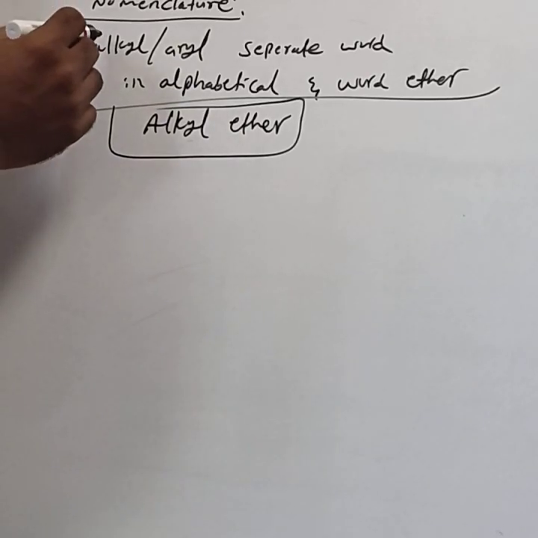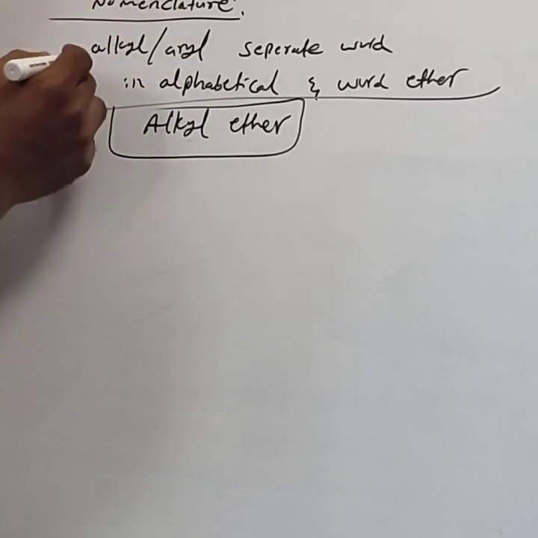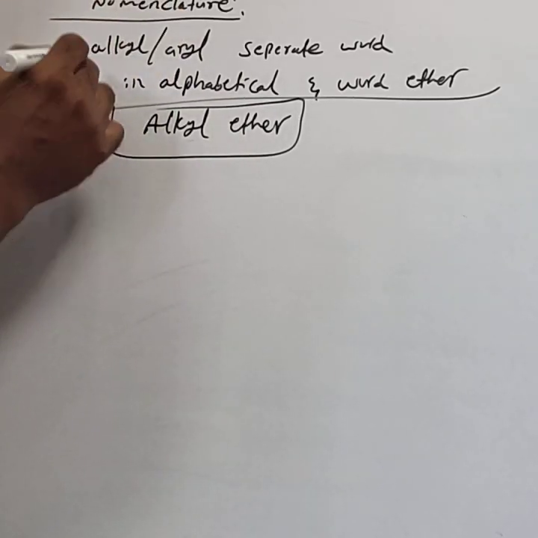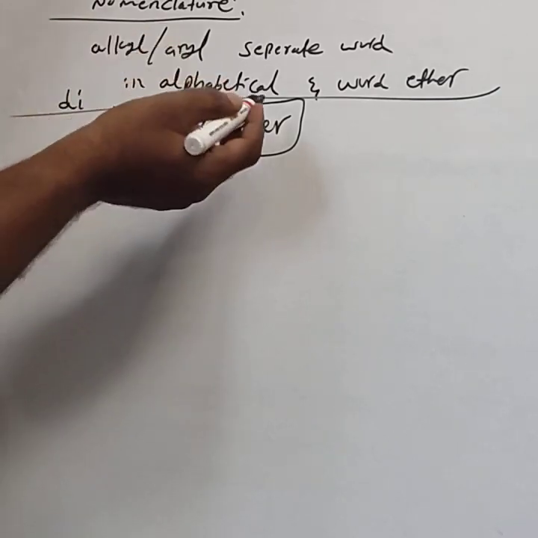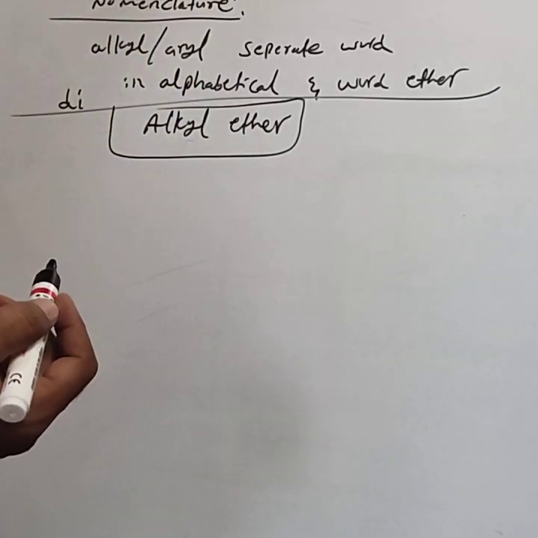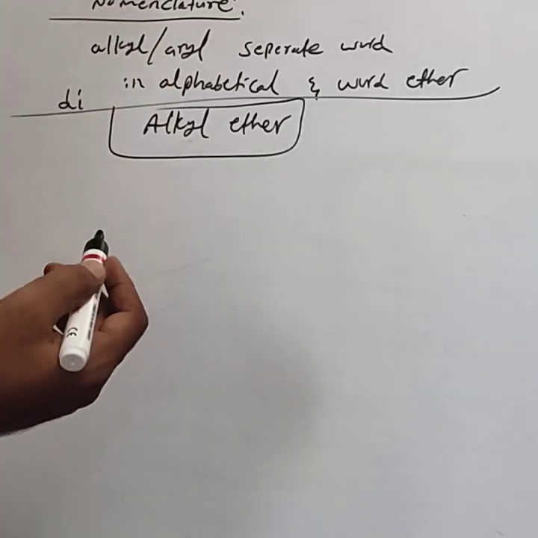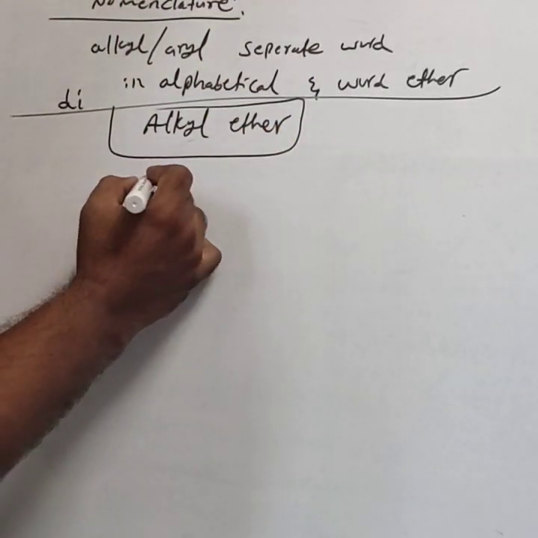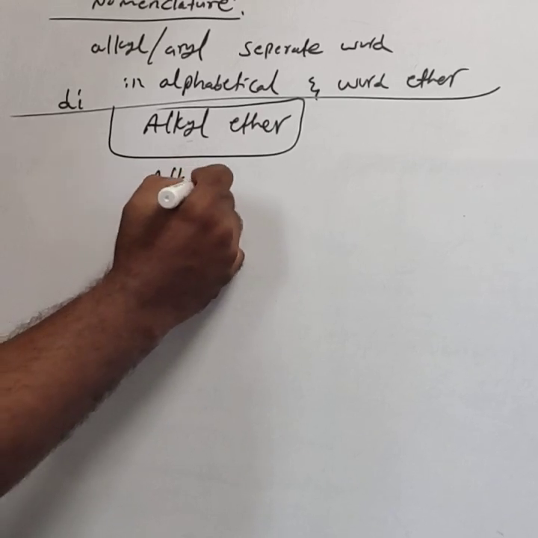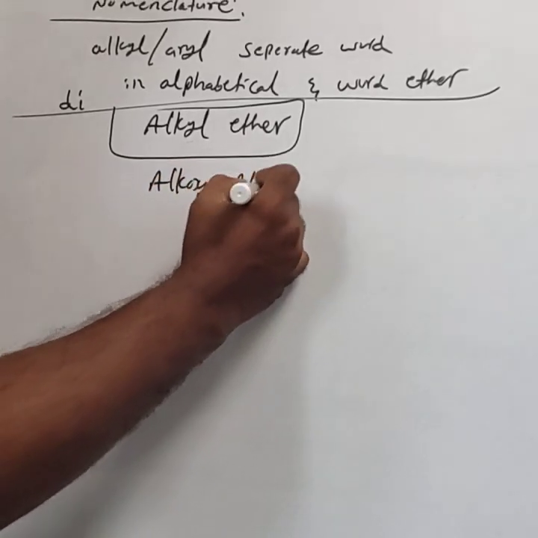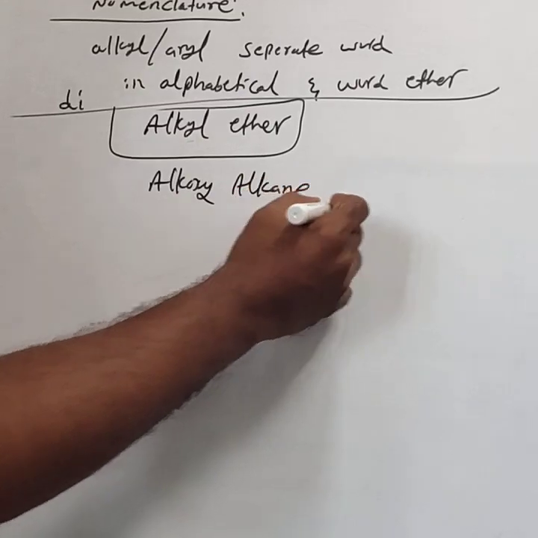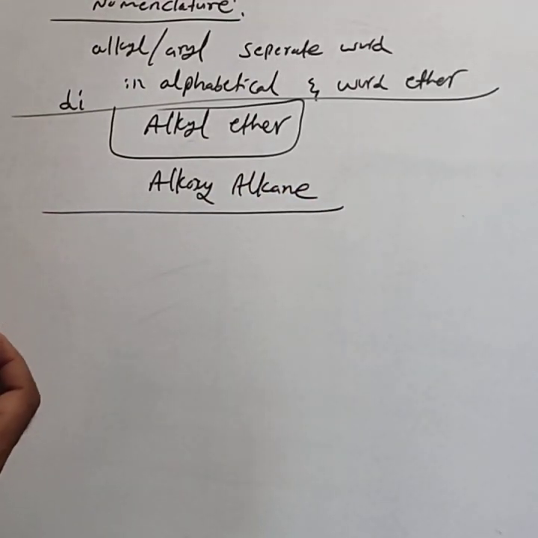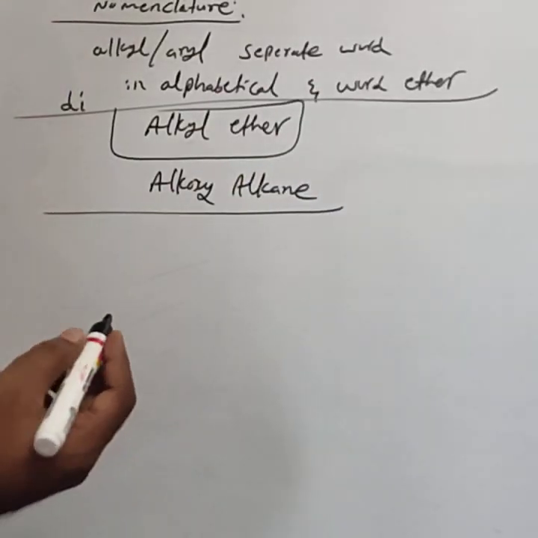If the same alkyl or same aryl group is present, then use the prefix di: dialkyl ether, diaryl ether. Similarly, in the IUPAC system, ethers are called alkoxyalkanes.